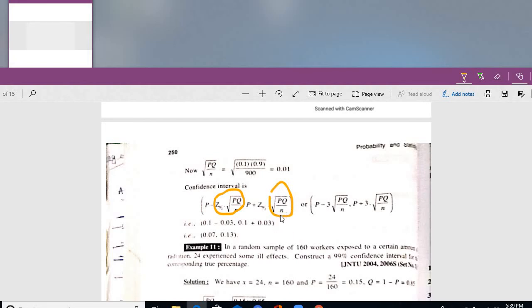Similarly, for a single sample mean and two means also we have discussed the confidence interval: x bar plus or minus z alpha by 2 into the standard error. What is the standard error? Sigma by root n. Sometimes sigma is given. Those formulas you have to remember.